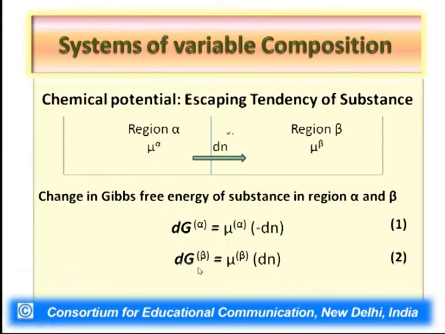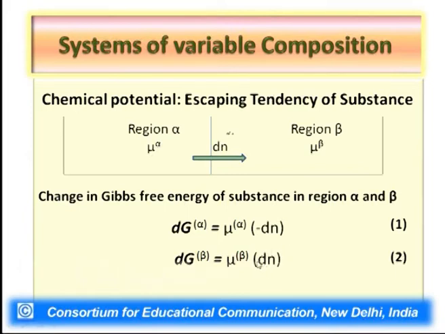And now, in the same way, we can calculate the change in Gibbs free energy of the substance in region beta, which is equal to mu beta into dN. Here there is no negative sign, so it means a plus sign, which clearly indicates that in region beta there occurs an increase in the amount of substance by a small value dN.